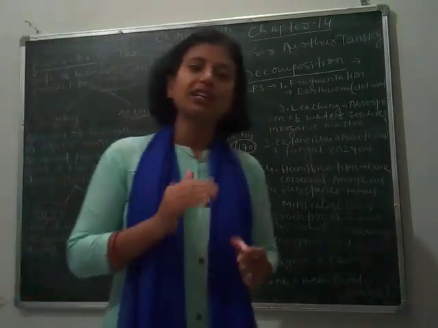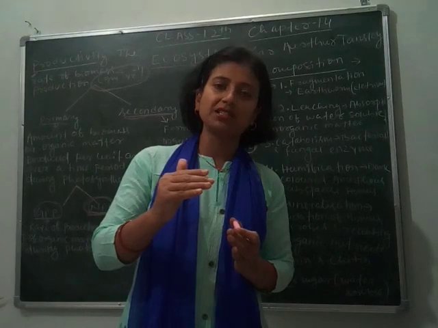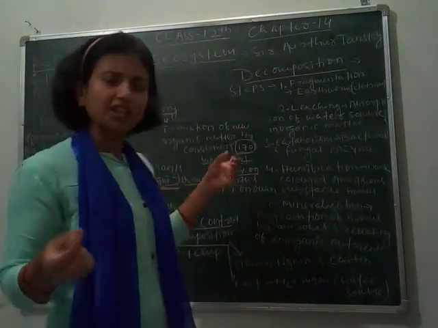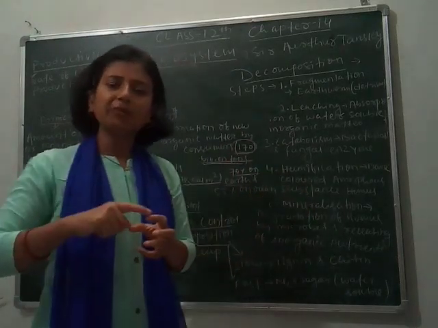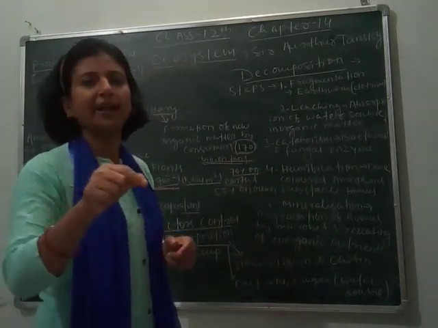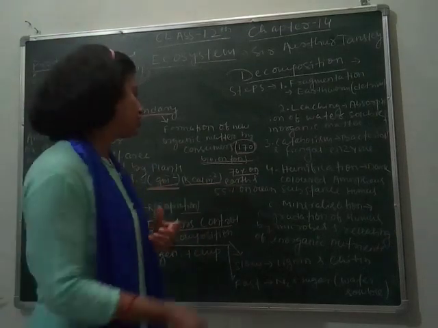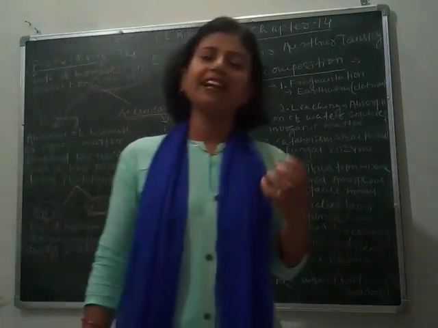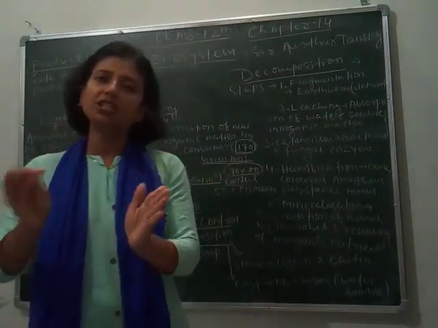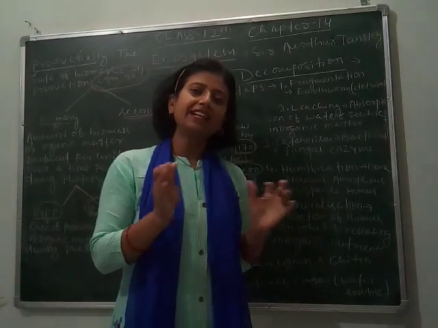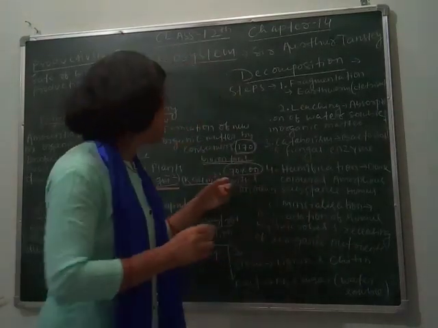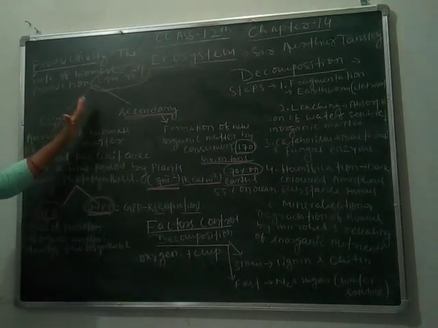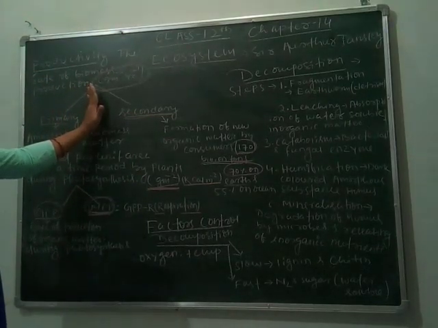Out of this, the land surface contributes about 70% and the oceans about 55%, so the biomass production on land is much higher than that of the ocean. From this we can understand how productivity is defined as an aspect of the ecosystem.